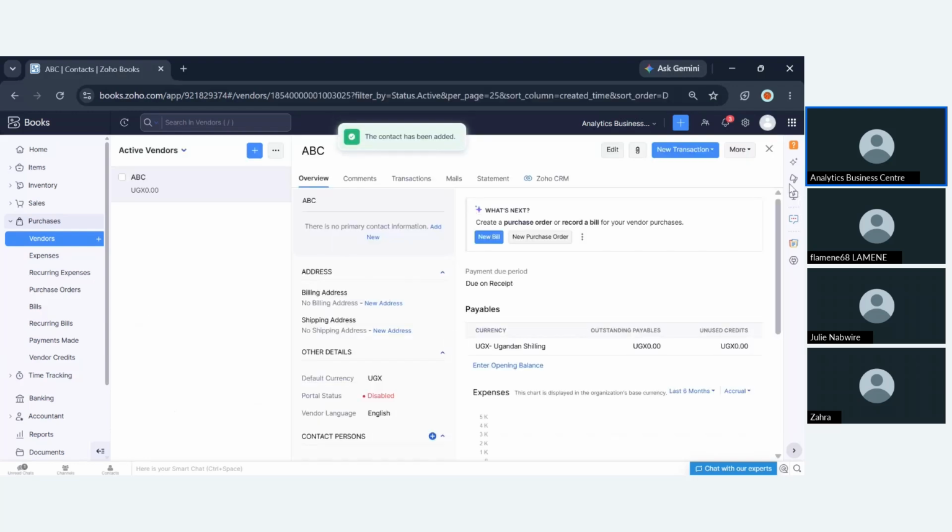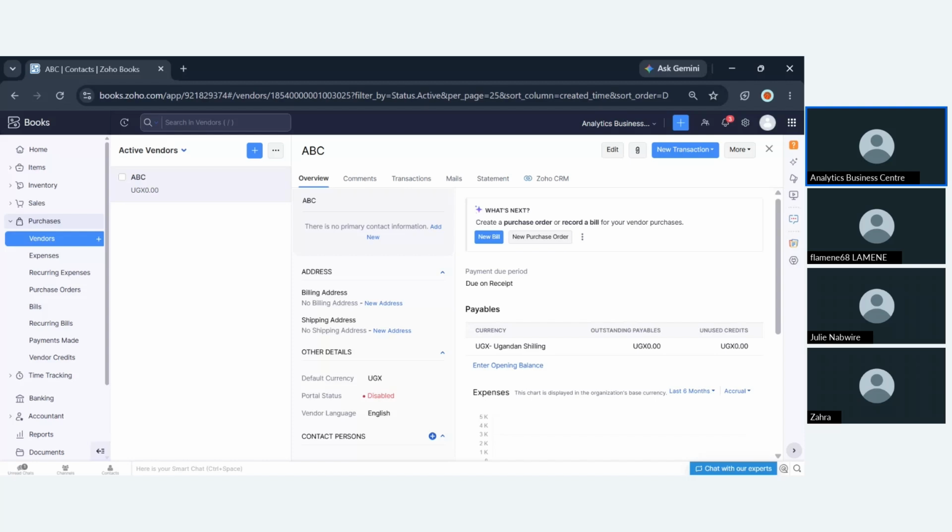So here you've seen I have attached a vendor. A vendor is like a supplier. So you're going to email them, because there is that initial conversation that happens between you and your supplier. You're going to tell them, maybe if you're a hardware, I need nails, something that you're going to request from them that you're going to resell. So it's like a purchase.